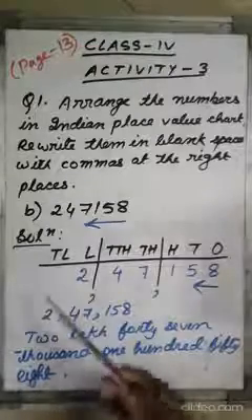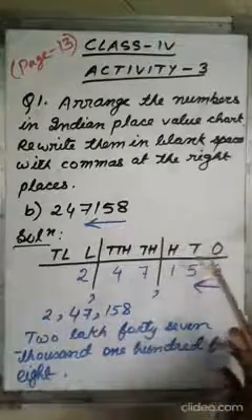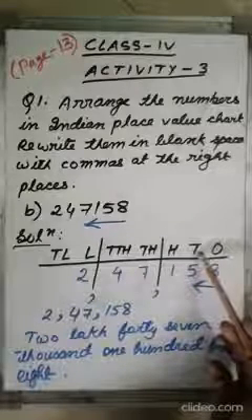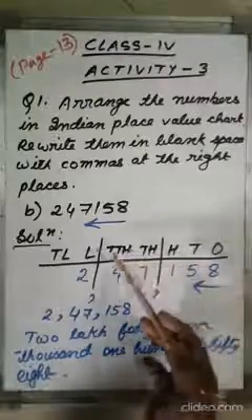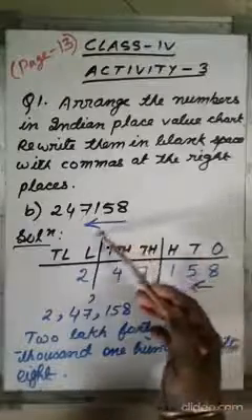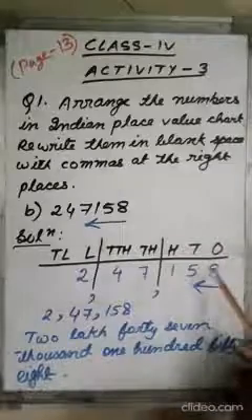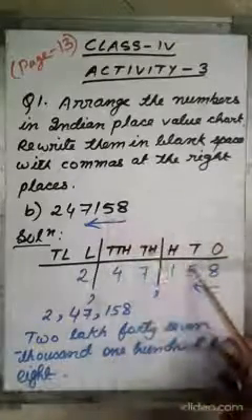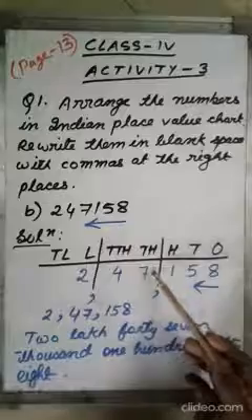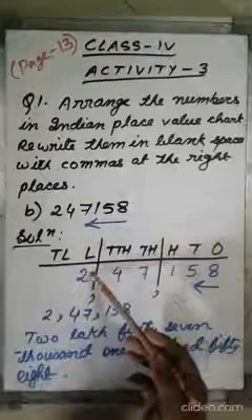For solution, I have drawn the place value chart for Indian system of numeration, starting from ones, then tens, hundreds, thousand, 10,000, lakh and 10 lakh. Entering the digits from the back side. In ones place, I shall write 8, 5 I shall write in tens place, 1 in hundreds place, 7 in thousands place, 4 in 10,000s place, and 2 in lakhs place.